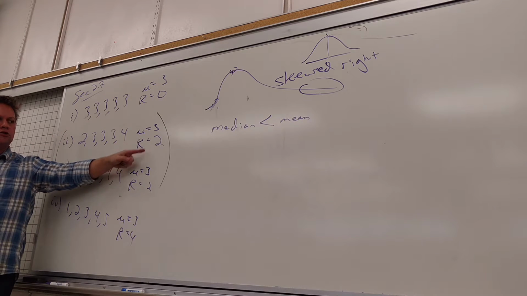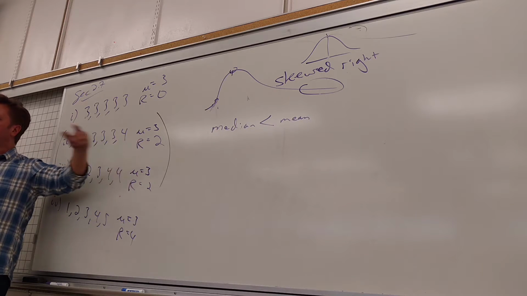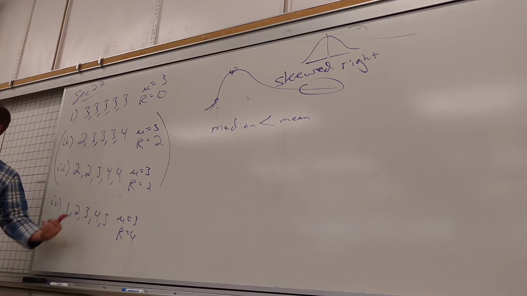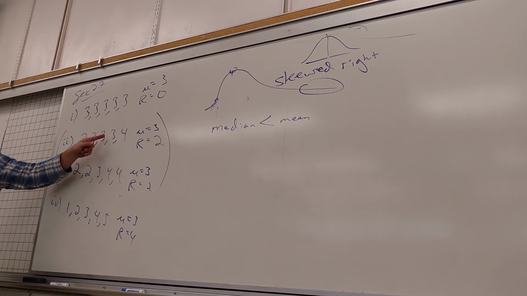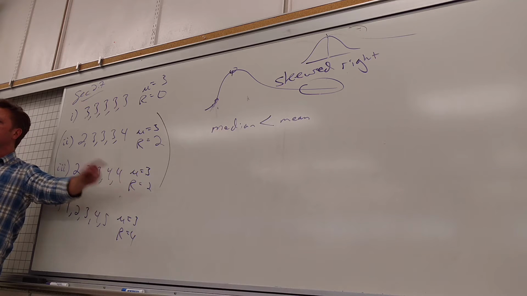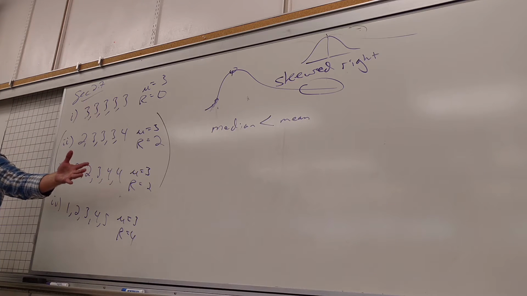So is the range good enough to use for this other number? It seemed to be a good candidate. That's 0, that's 4. Those are obviously different. But look, we agree that those 2 are different. That one's a little more spread out. So is the range a good enough number for this? No, it says they're both 2. It's not good enough. I need something that can discriminate better between the differences.